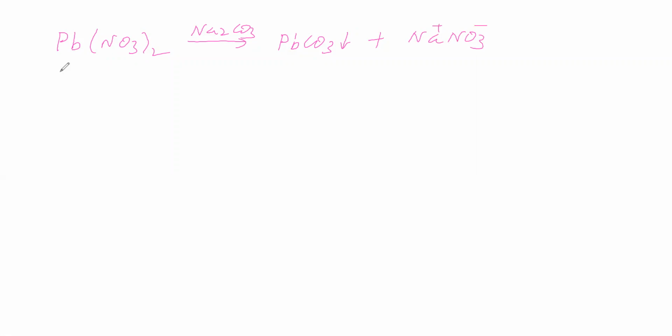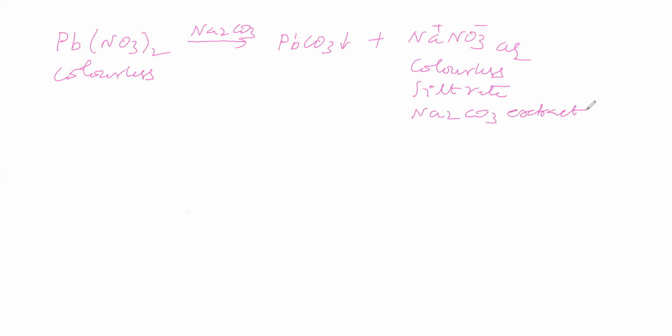Now this lead nitrate is colorless, and this sodium nitrate is also colorless, in aqueous solution. It is the filtrate, and we can separate it from the precipitate. This filtrate is called sodium carbonate extract. It is colorless, and we have taken it separately.